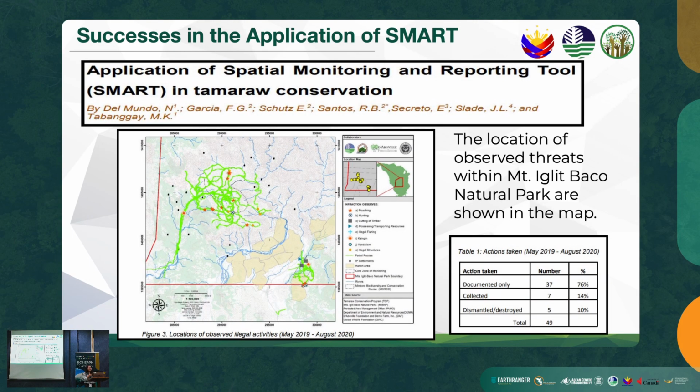So first is the application of SMART in tamaraw conservation in the protected area of Mount Iglit-Baco Natural Park, authored by Sir Del Mundo. I believe he is here po, ayan, sir. Favorite example po ay yung paggamit po ng SMART sa Mount Iglit.